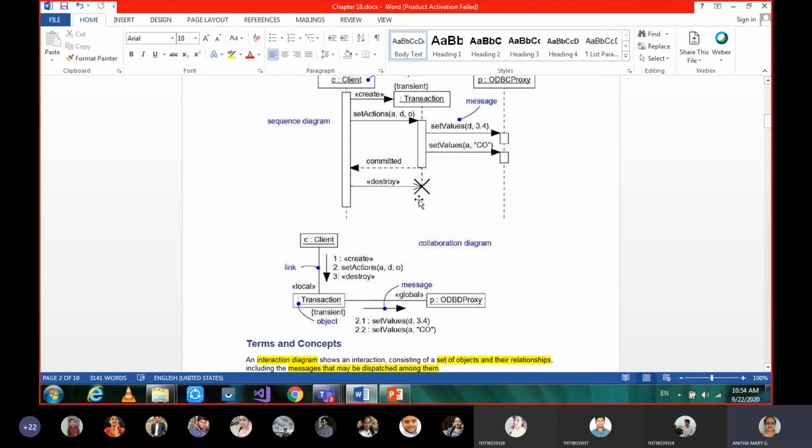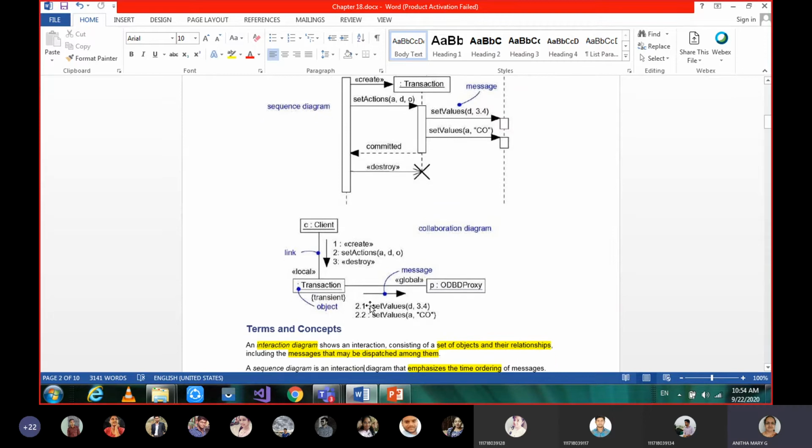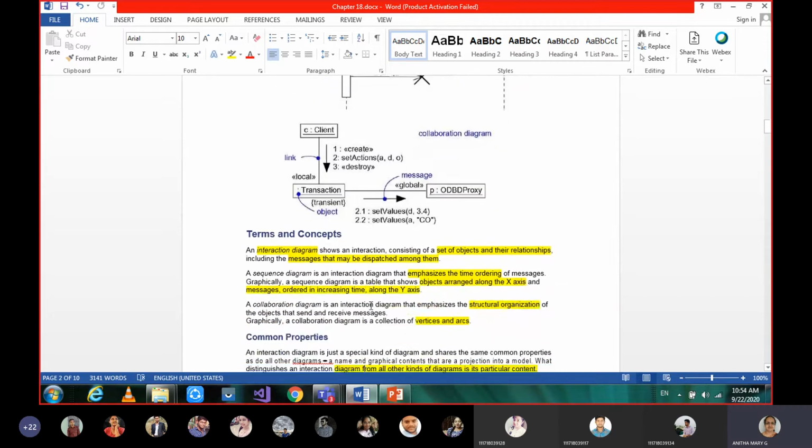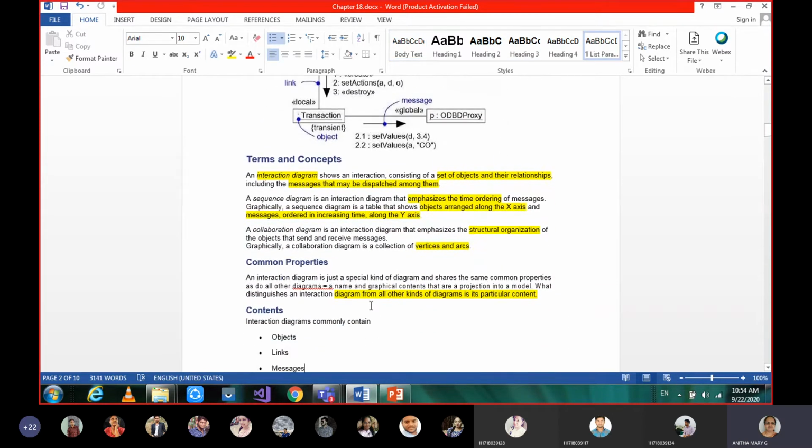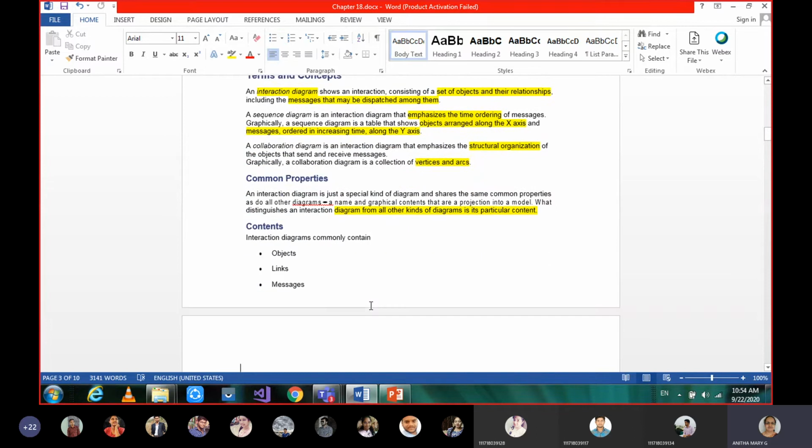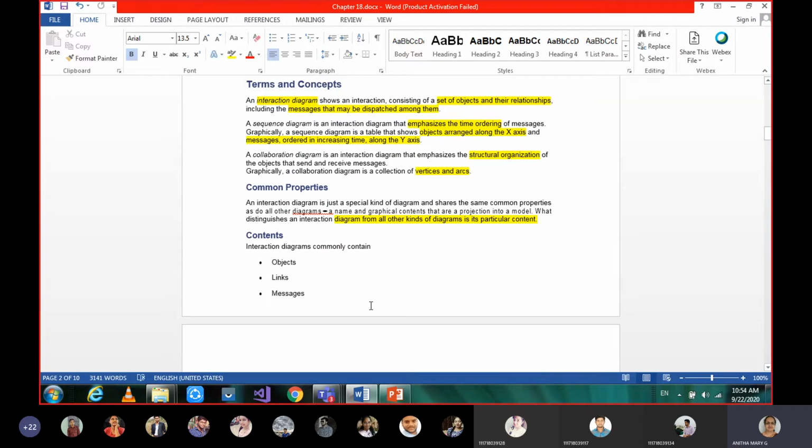Okay, so those are the things about our interaction diagrams, that is, sequence and collaboration diagrams. Let's move on to the chapter subheadings. Interaction diagrams is a diagrams chapter, and every diagrams chapter is divided into three parts.